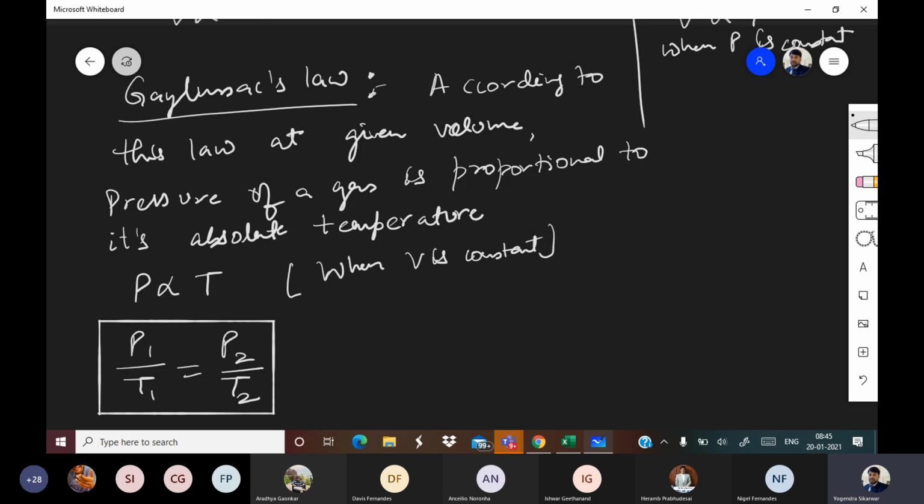You can take P1 as initial pressure, T1 as initial temperature, P2 as final pressure, and T2 as final temperature. But what you need to ensure is that volume is fixed. Okay.